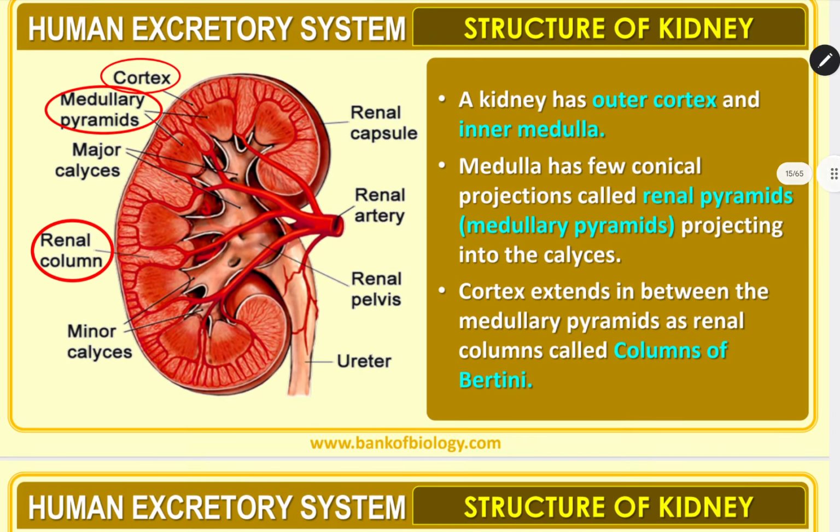Next, a kidney has an outer cortex and an inner medulla. Medulla has a few conical projections, renal pyramids or medullary pyramids, projecting into the calyces. Cortex extends in between the medullary pyramids as renal columns, called columns of Bertini. Renal columns are also called columns of Bertini.